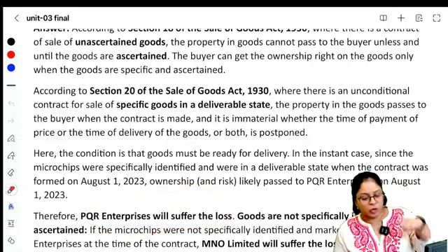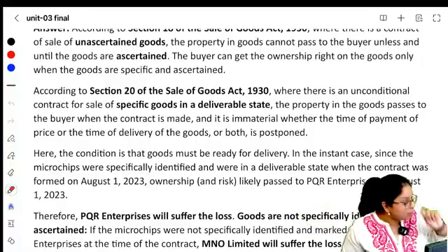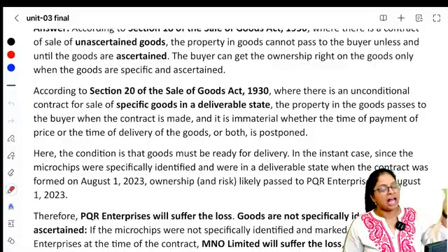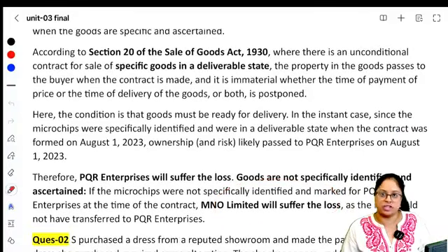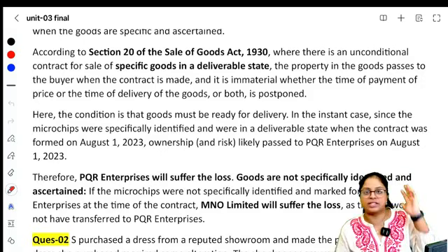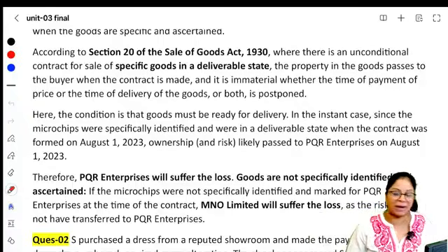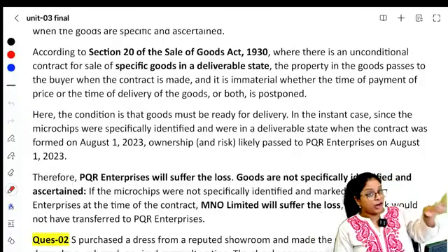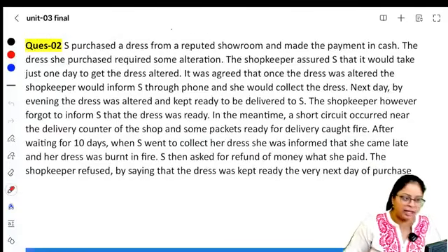But in case they asked you one alternative question, in case it was not specifically identified, it was not kept aside for PQR Enterprises, then the seller, M&O Limited, should suffer the loss, because whoever has the property should suffer the loss, right? Specific goods in deliverable state, then ownership will pass. If it is not in deliverable state, not yet ascertained, then ownership will not pass. Is that absolutely clear? Yes.